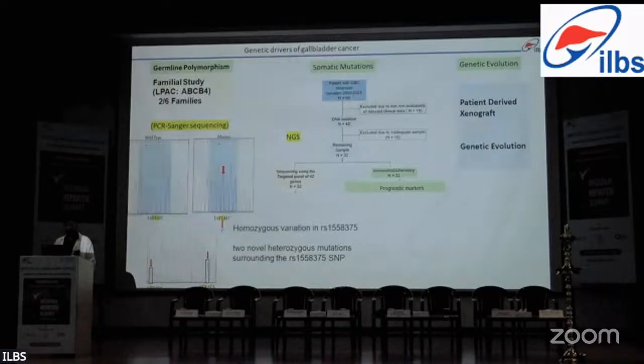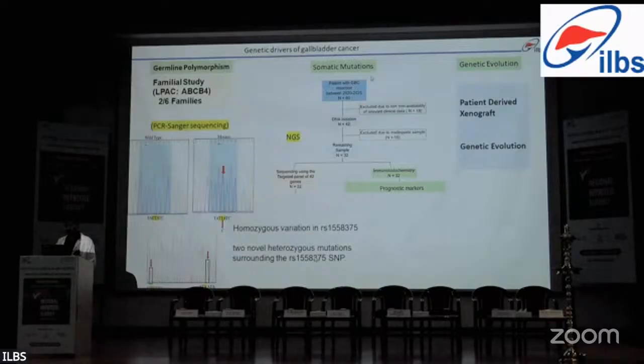First, we did a study in families of patients in which gallstone was running in families. For that, we enrolled only 6 families, and we checked germline polymorphism in the ABCB4 gene, which is a known phospholipid transporter. In these 6 families, we found mutations in only 2 families. One is already known, at the RS number 185 SNP site, while 2 novel heterozygous mutations were also found.